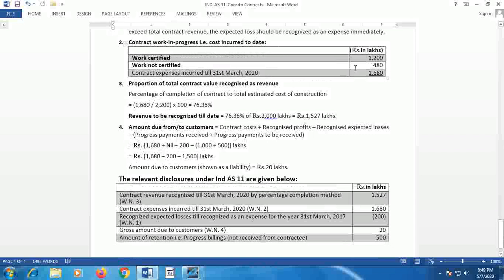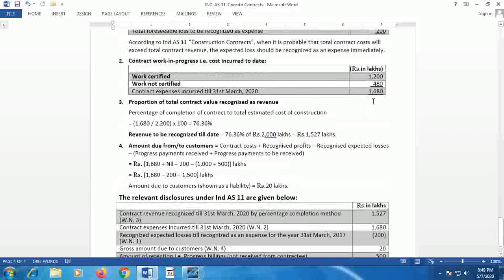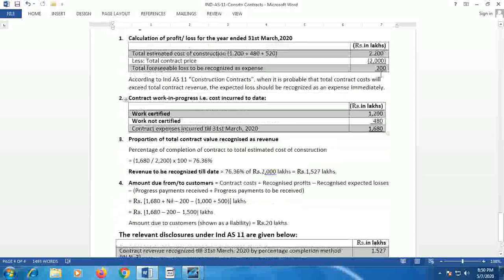Now, as per the information given in the problem, contract cost, total cost, is 1,680, plus profit. There is no profit here, the contract leads to a loss, and hence it is taken as nil, minus recognized expense, the loss. We have calculated the loss of 200 lakhs.